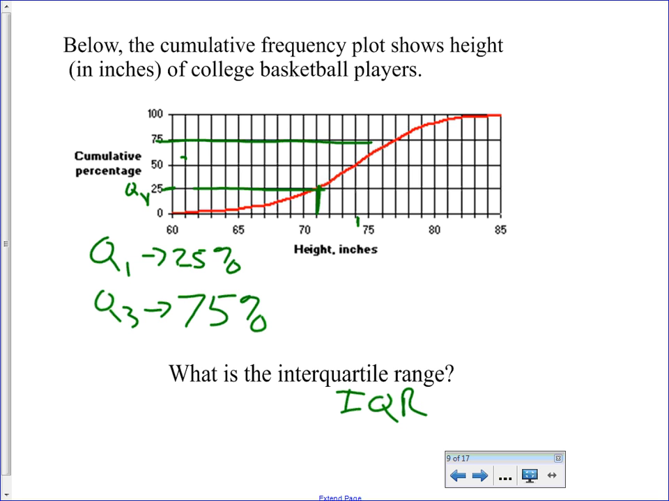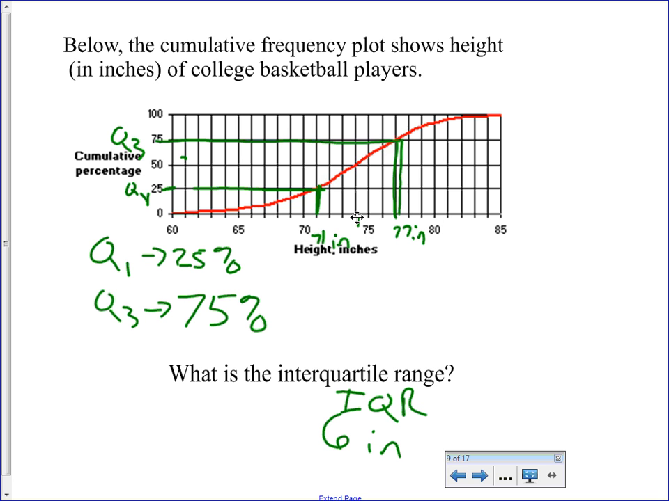And there's Q3. So Q1 is 71 inches. Q3 is 77 inches. So the IQR is 6 inches. So the 6 inches centered around the median contains 50% of all college basketball players. So 50% of all college basketball players are between 71 and 77 inches.